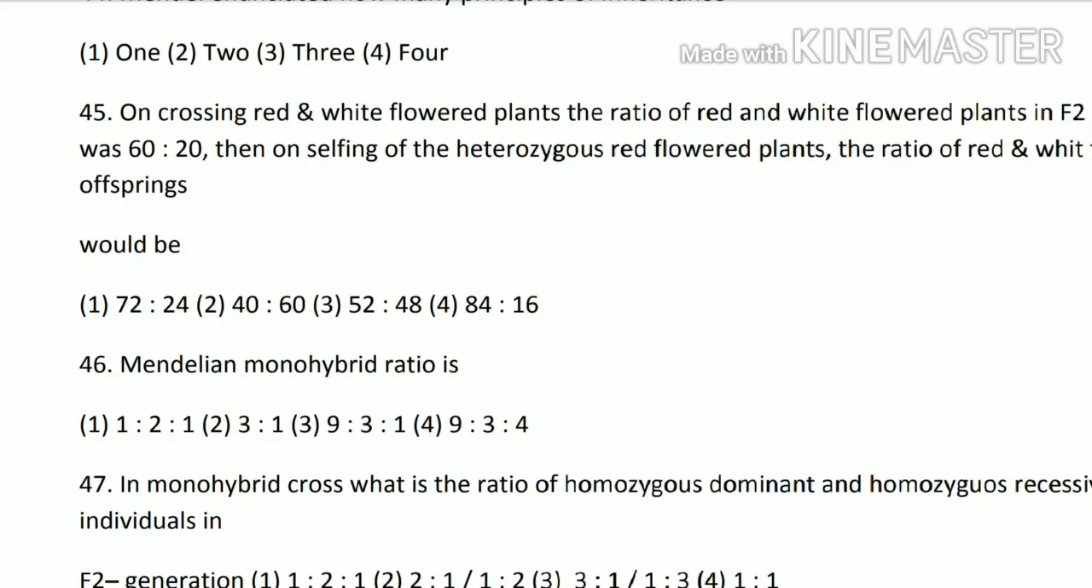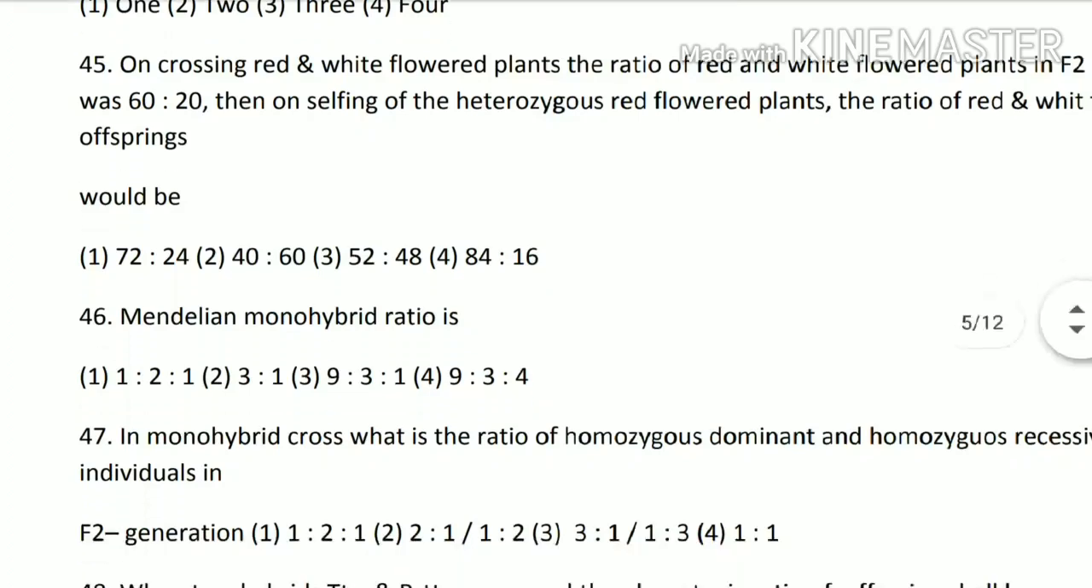Next 46th question. Mendelian monohybrid ratio is so monohybrid ratio always remains the same, that is 3:1. या आप कुछ चीज़ें हैं वो याद रख सकते हो, without solving आपको इनका आंसर पता चल जाएंगे. It will be more helpful for you during your exam. So the option 2 is the correct option.